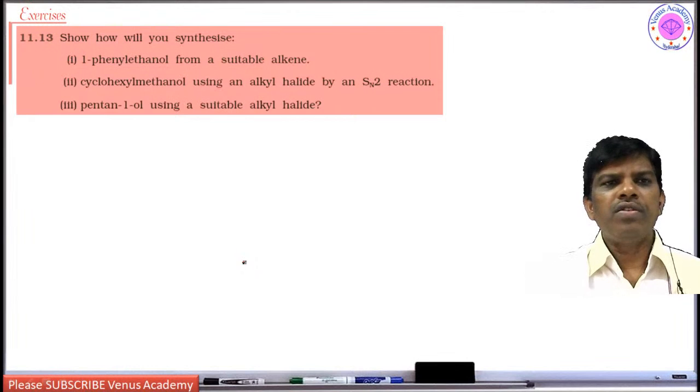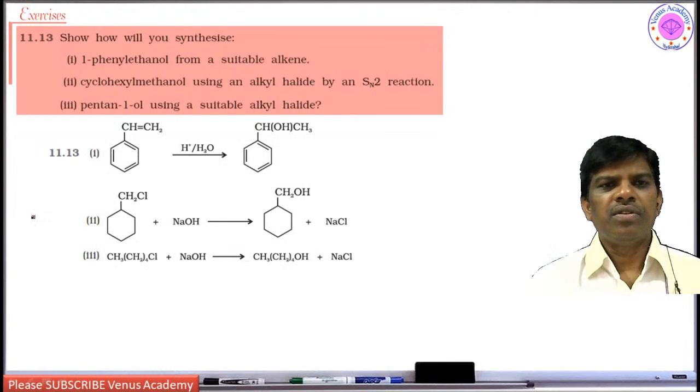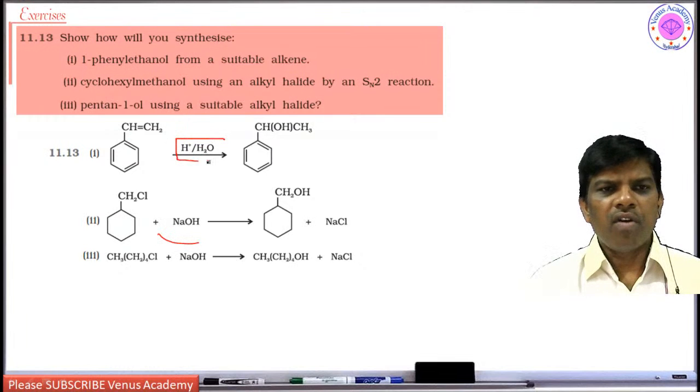Show how you will synthesize 1-phenyl ethanol from a suitable alkene, cyclohexyl methanol using an alkyl halide by an SN2 reaction, and pentan-1-ol using a suitable alkyl halide. Dear students, this is the way. H plus and water. So hydration, it is Markovnikov's addition.